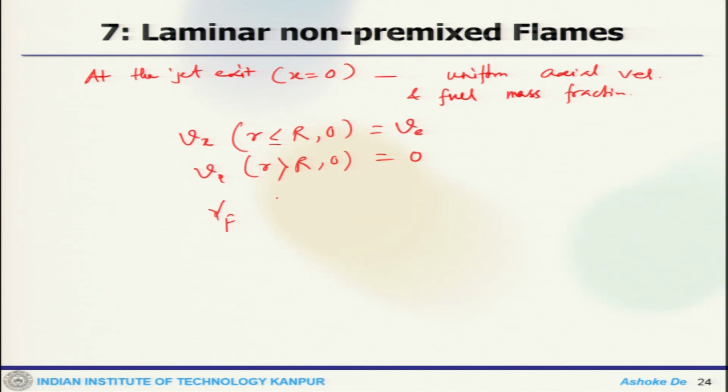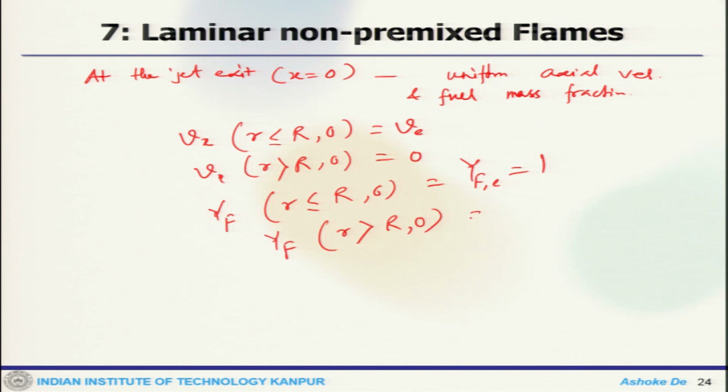Similarly, fuel mass fraction where r is less than R is Y_fe, which is 1, and Yf for r greater than R is 0. So, these are the same. Now, these are the set of boundary conditions that you need, and now we can look at the solution procedure. So, we will stop here today and take it up in the next lecture.